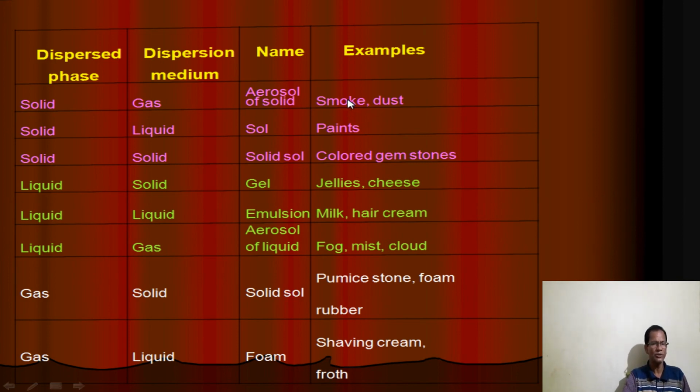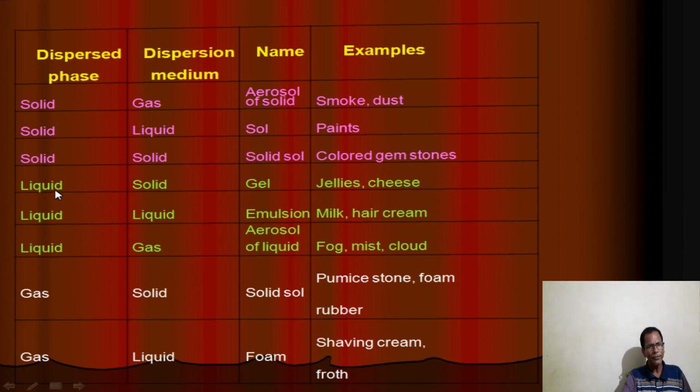These are the aerosol of solid examples. Then solid in liquid, that colloidal solution is called sol. Here examples are paint. Paints are solid in liquids. Then solid in solid, both are in solid form, that is called solid sol. Examples are colored gemstone, alloys. You know, brass, steel, stainless steel. These are the examples of alloys where solid in solids are mixed, that is called solid sol.